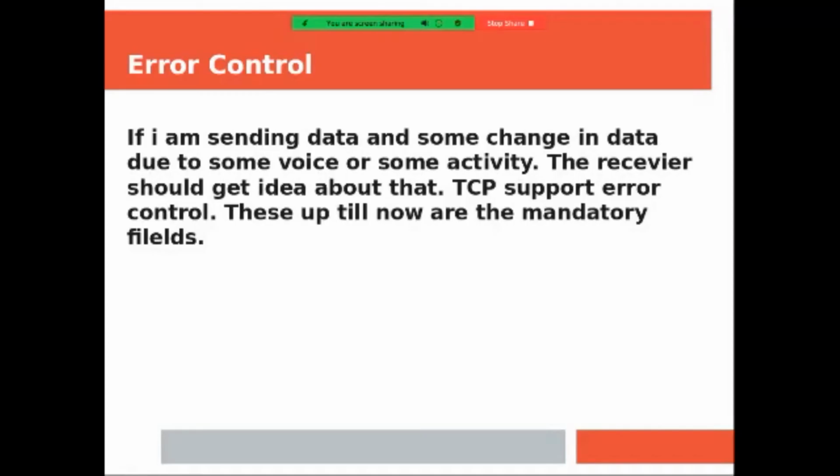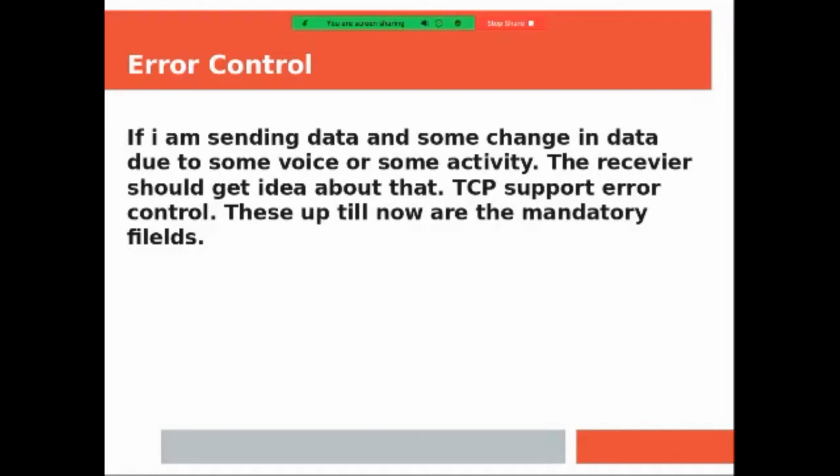A hash function is a kind of technique. Your data which is coming from the sender side is checked using the hash function, and some code is generated.